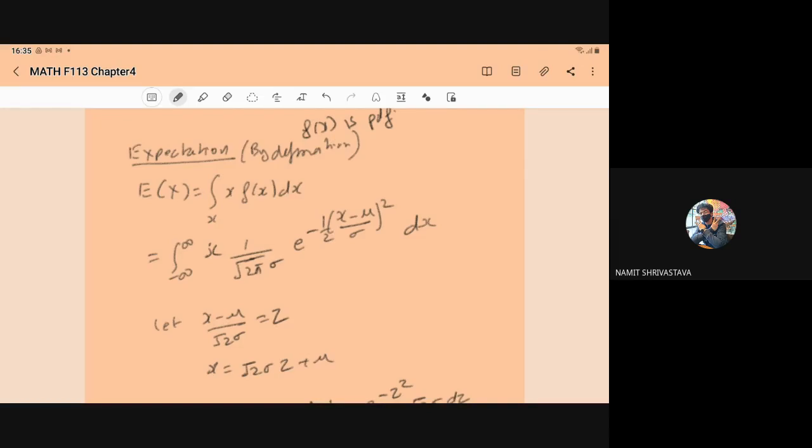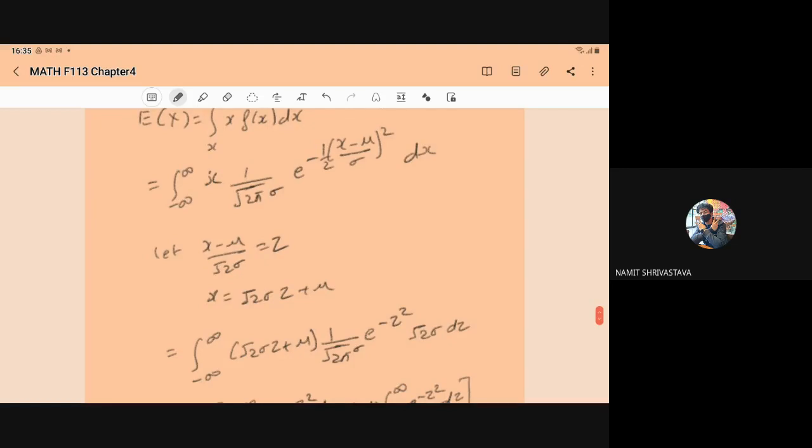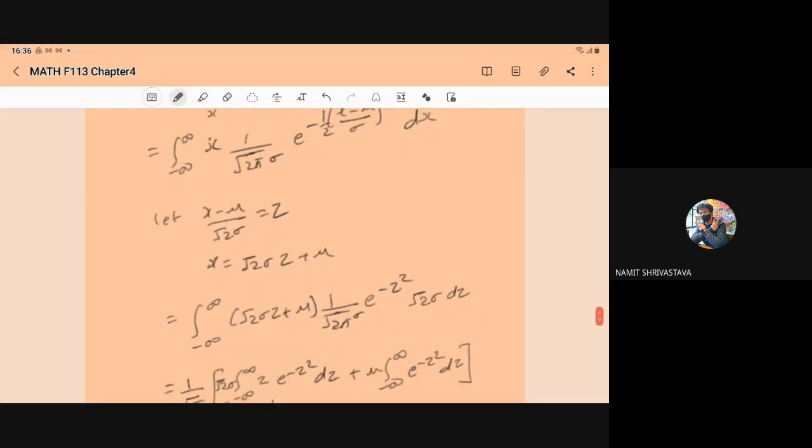Here also we put x minus mu upon root 2 sigma is equal to z. So this substitution we will put here. Then x is equal to root 2 sigma z plus mu, and dx is equal to root 2 sigma into dz.